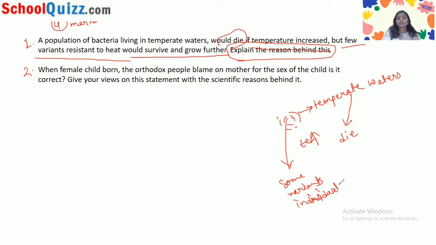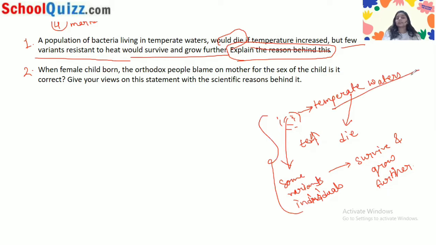Individuals resistant to heat means they can survive in the heat also, right? So they survive and grow further also. Grow further, because survival is a different thing and growing with the survival is different. Okay? Grow further. So what is the reason behind this, that these bacteria would die if the temperature increased, but some of the bacteria would not die and they survive and grow further also. So what is the reason behind this?